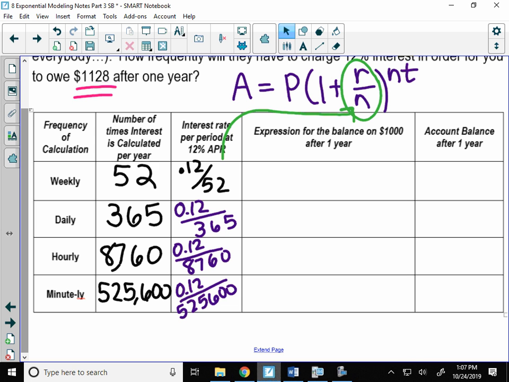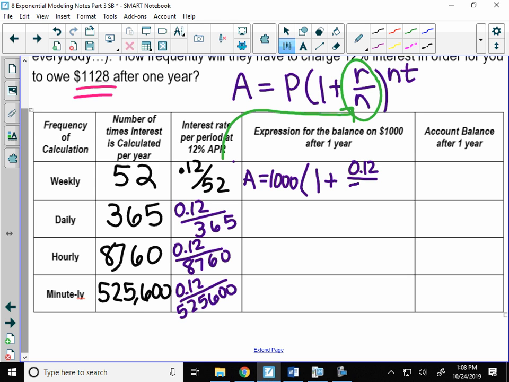Good question. All right, let's write the equations for all these, and then we're going to divide up the work a little bit. So let's review how we use our formula. We're going to figure out the amount in our account. Do you remember how much we invested? $1,000 times 1 plus our interest rate, which is this number in the box right here, divided by the number of compounding periods, which here is 52. My exponent was 52 times per year, but we're only going to do the balance after 1 year today, so it'll be just 52 in the exponent, 52 times 1.